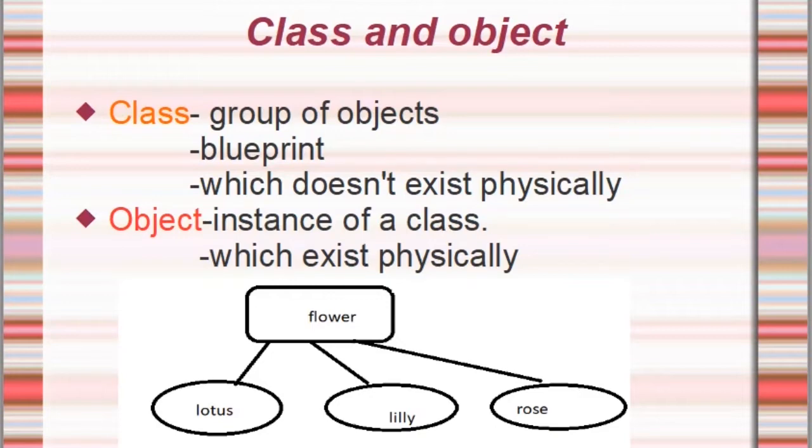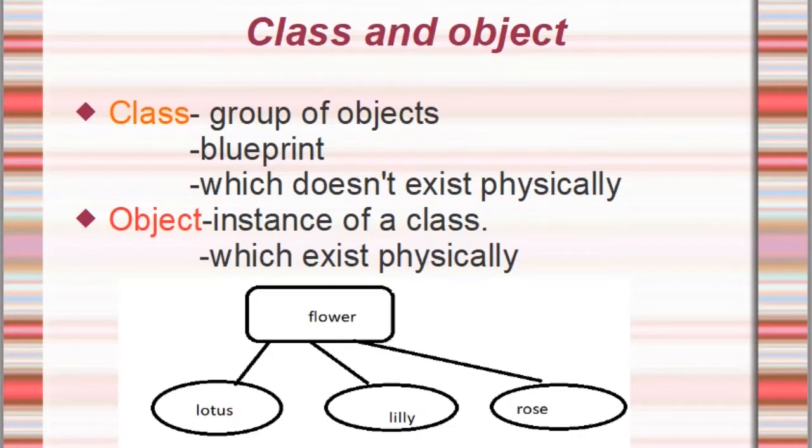All these buildings belong to a class called that building plan. If I have another building plan, I can construct another number of buildings. Those buildings belong to building plan 2. Have you got the definition now? What is a class? A class is nothing but a group of objects.